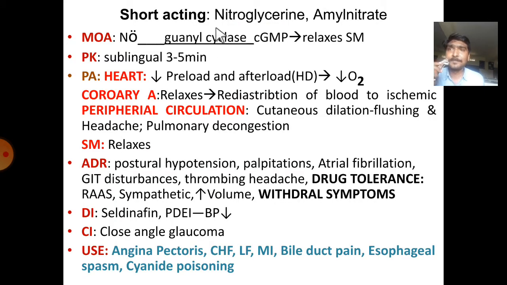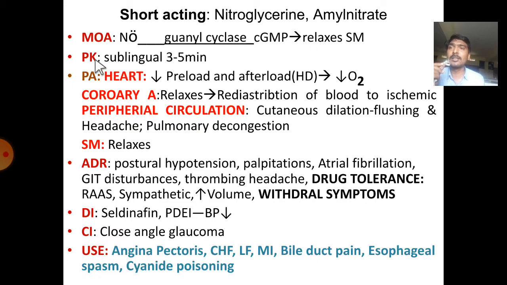Coming to the nitrates, that is short acting nitrates. Upon metabolism they will liberate nitric oxide. This nitric oxide activates the guanylyl cyclase enzyme. This enzyme will synthesize excess amounts of cyclic GMP. Cyclic GMP inhibits the release of calcium into the cytosol by various mechanisms. This leads to the relaxation of smooth muscle.